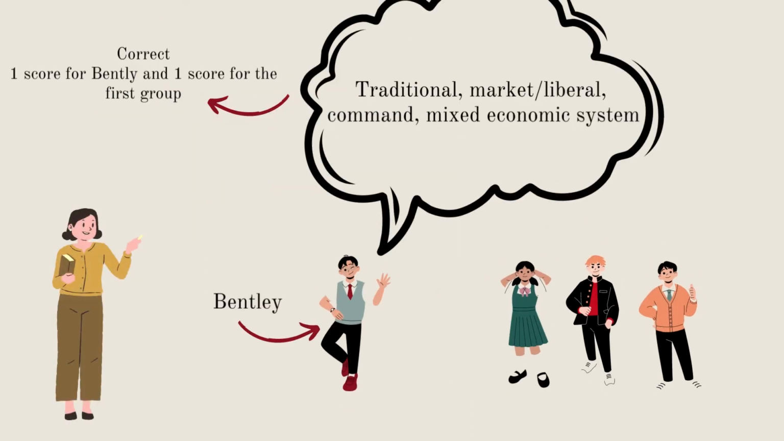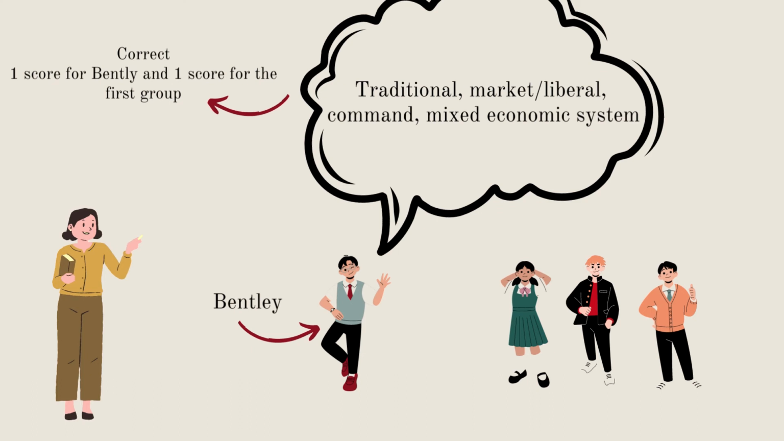And then Bentley from the first group answers the quiz. The answer is traditional system, market system, command system, and mixed system. And the answer is correct. So, Bentley gets 1 score, and the group also gets 1 score. And we need to know that when a member is answering the quiz, the rest of the members of the group cannot help each other. They can only listen to it.